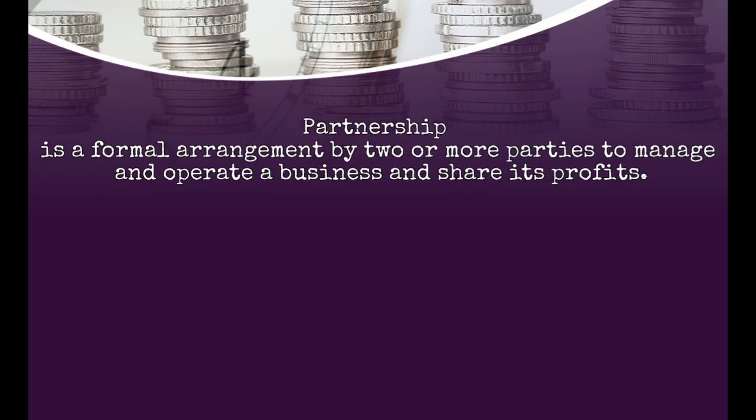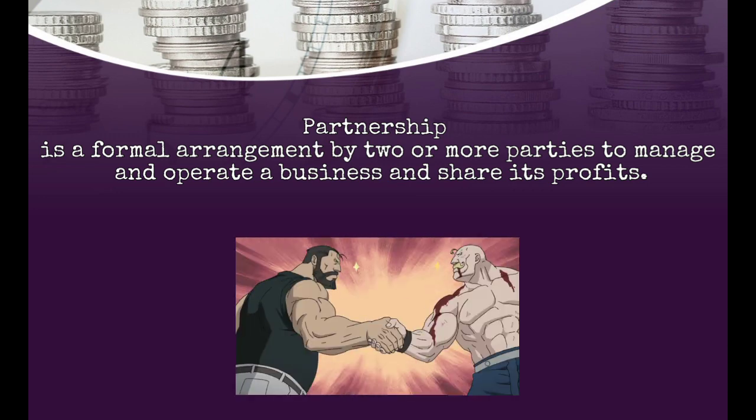Next is a partnership. It is a formal arrangement by two or more parties to manage and operate a business and share its profits. It is also an agreement between partners by a contract of trust. They share profits also. Example, if there's a local restaurant with 4 owners and you want to sue the restaurant, you can sue each of the owners personally.